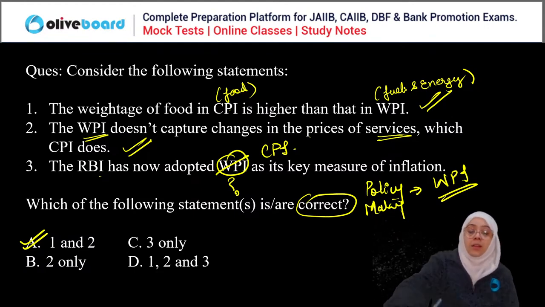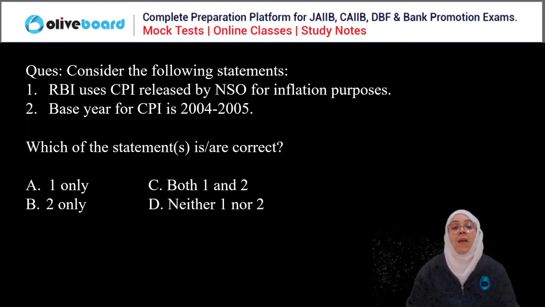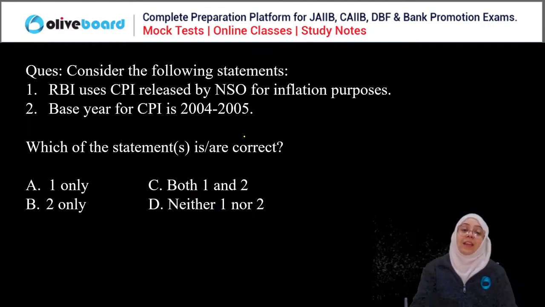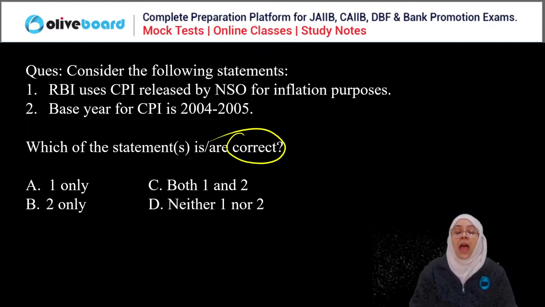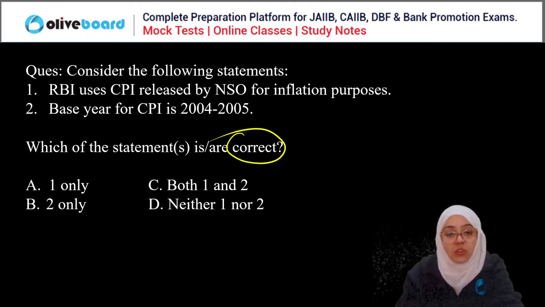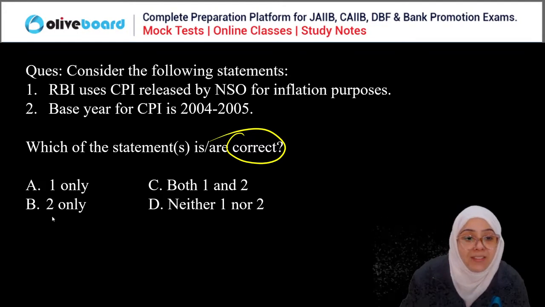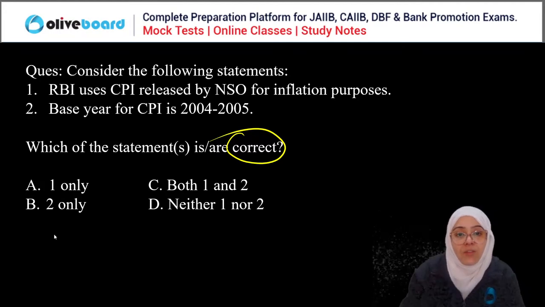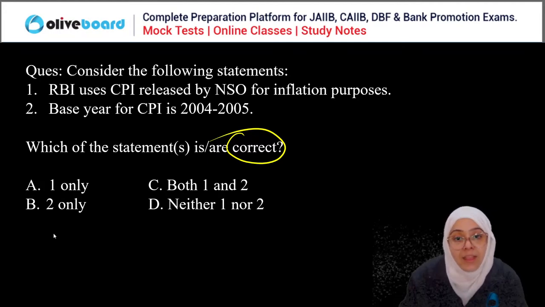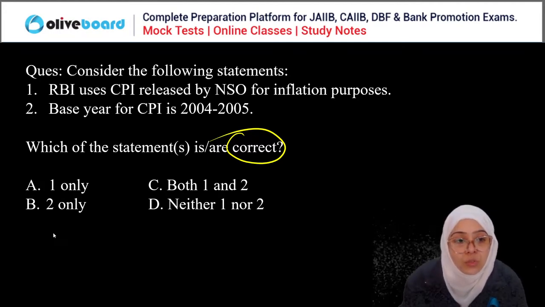Yes, Shamila. Next question. You have to again select the correct statement here. RBI uses CPI released by NSO for inflation purposes. The CPI base year is 2004-05. Now please choose and answer this question correctly. Everyone, please answer this question.